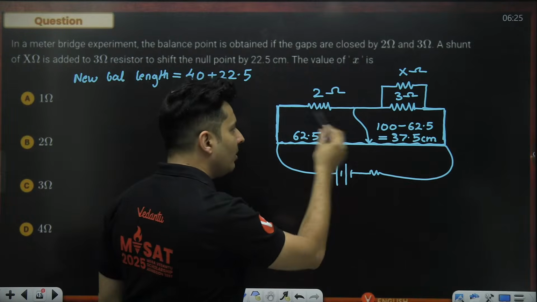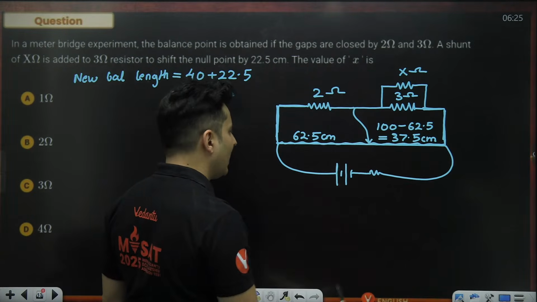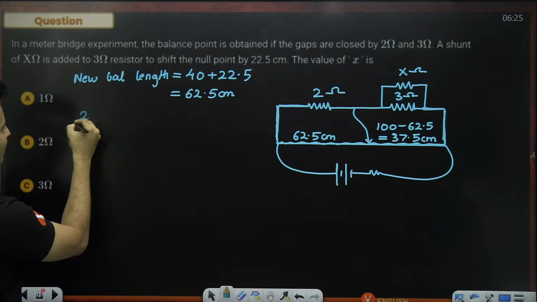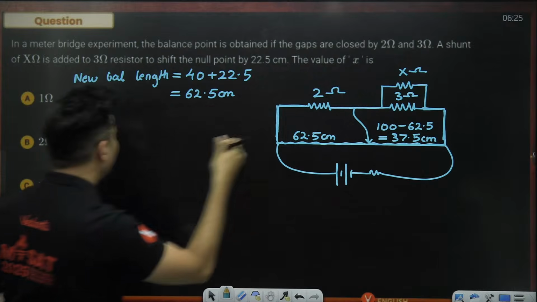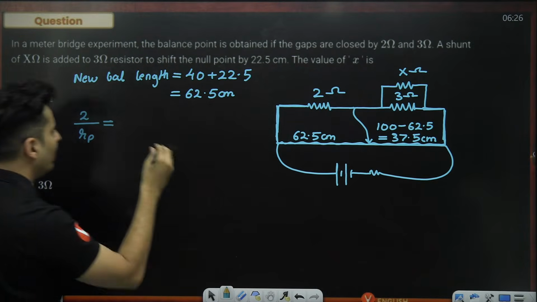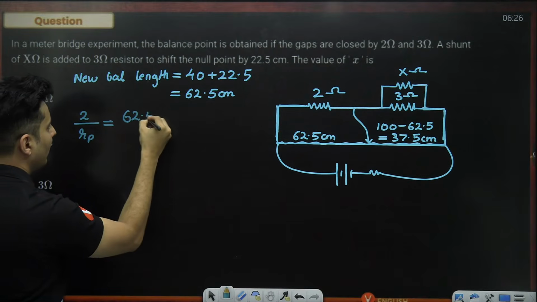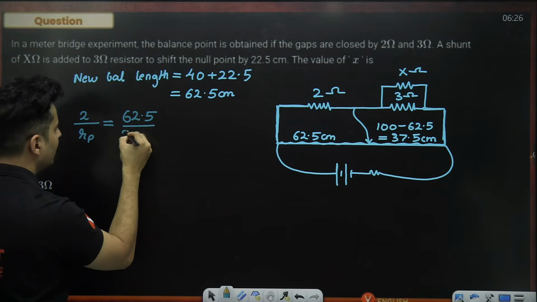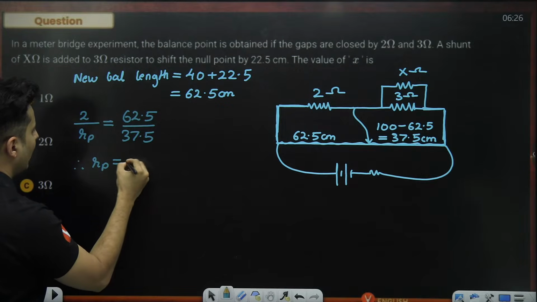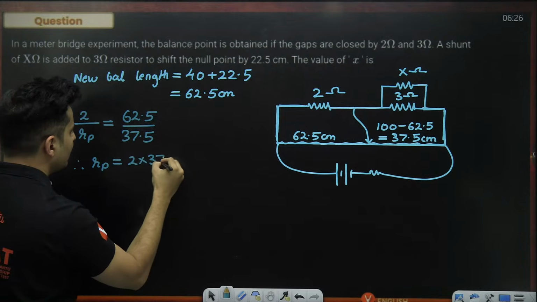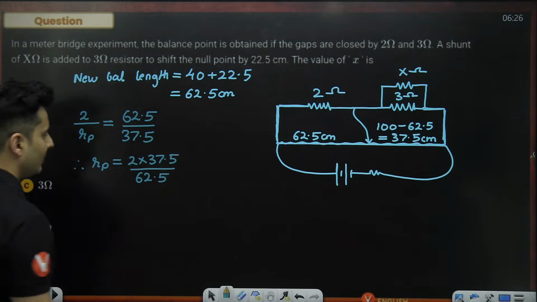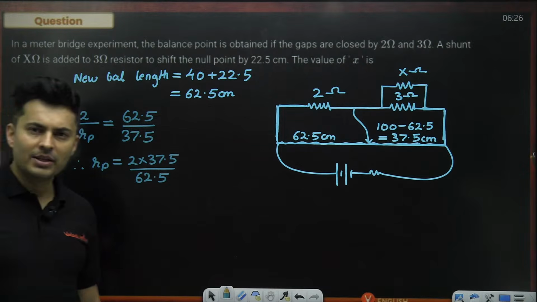Now, from this, we can again use our balancing ratios and we can figure out how much the resistance will be. So, 2 divided by whatever is that equivalent resistance in parallel, RP I will call it, will be this divided by this, which is 62.5 divided by 37.5. From this, I will get my value of RP as 2 multiplied by 37.5 divided by 62.5. Yeah, is that right? Everybody with me?